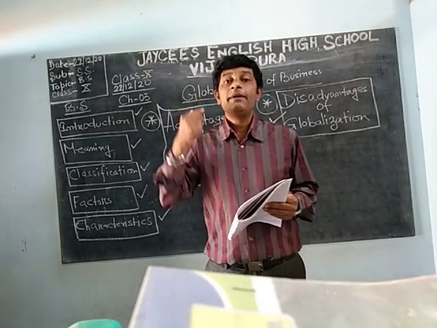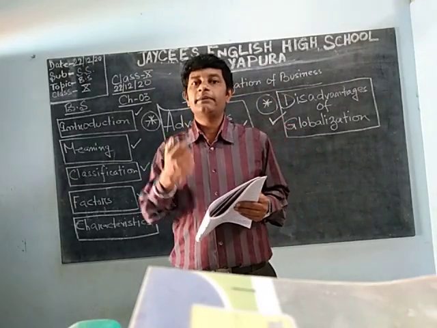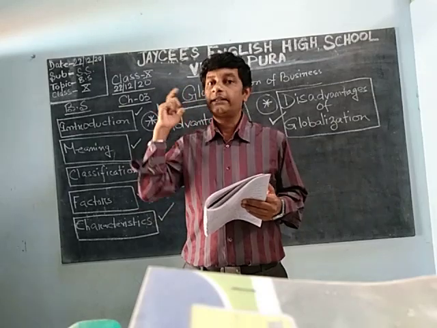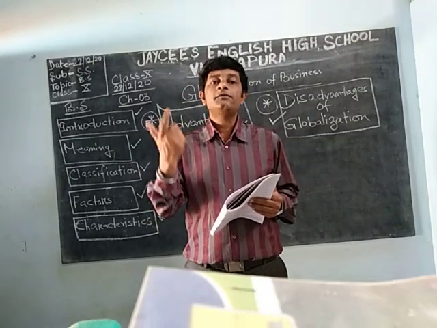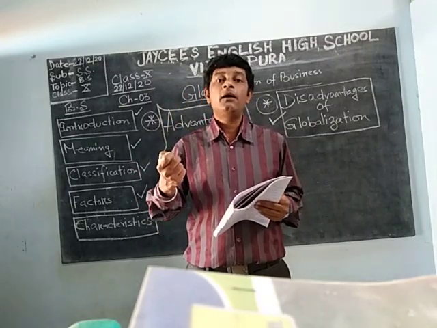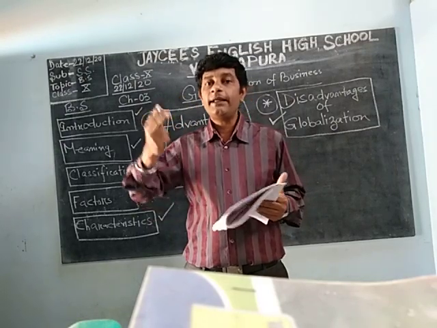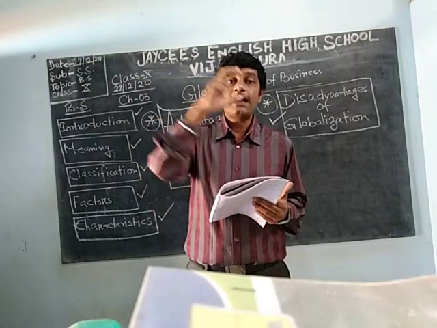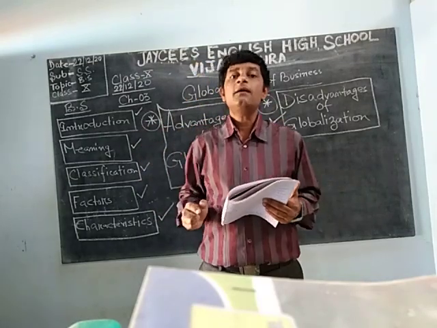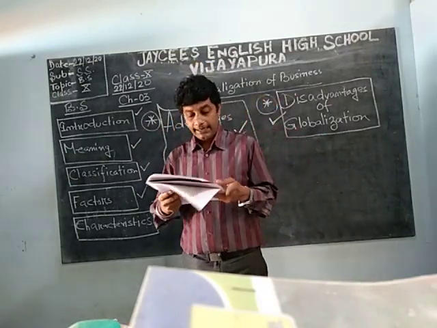Previously we used to tie things with jute thread. Now we are using synthetic or plastic type threads. So it is affecting and dumping those small scale and cottage industries.